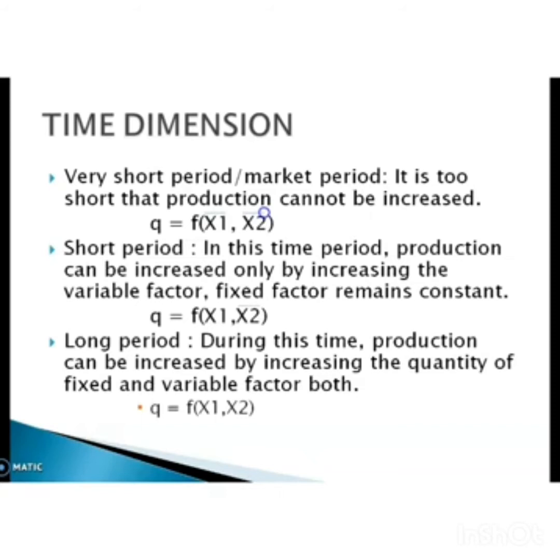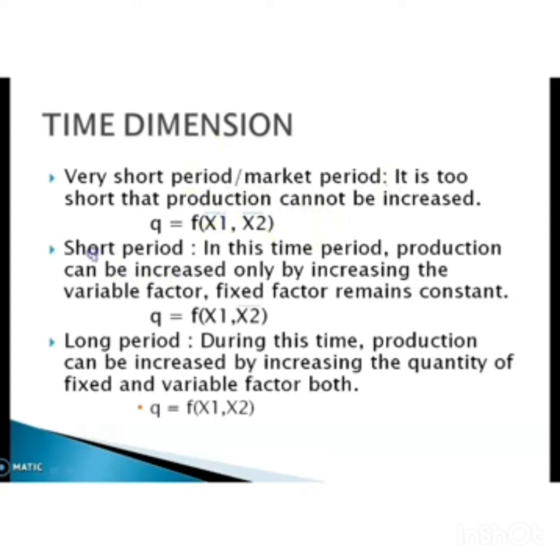Here both factors are fixed, because in this short period the producer cannot increase the quantity of factors. Then in this case the production function is Q = f(x1, x2). Here the blue line indicates they are fixed. They are constant. There is no change in factor x1 and factor x2.